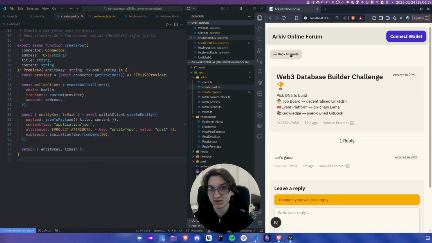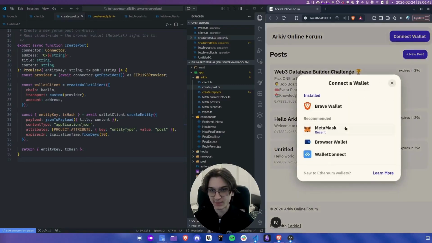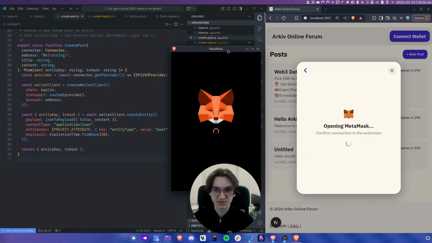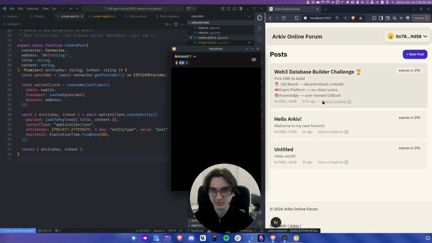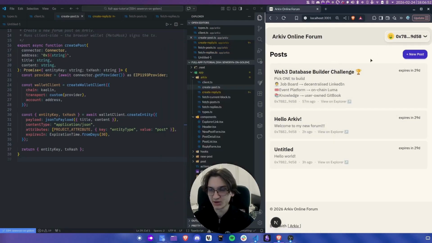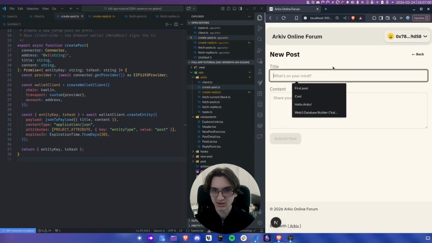So going back to the live demo, let's try connecting the wallet first. As you can see, MetaMask pops up. Okay, we are connected, so let's try making a new post. Let's call it Hello World.